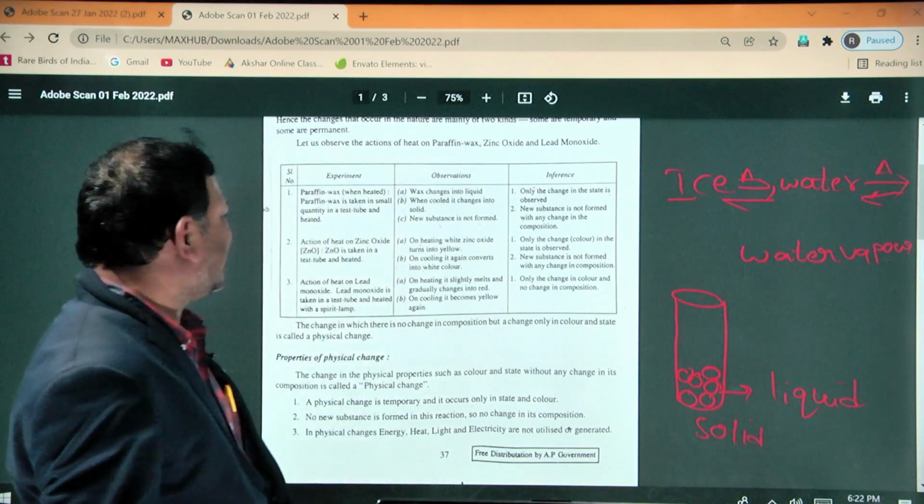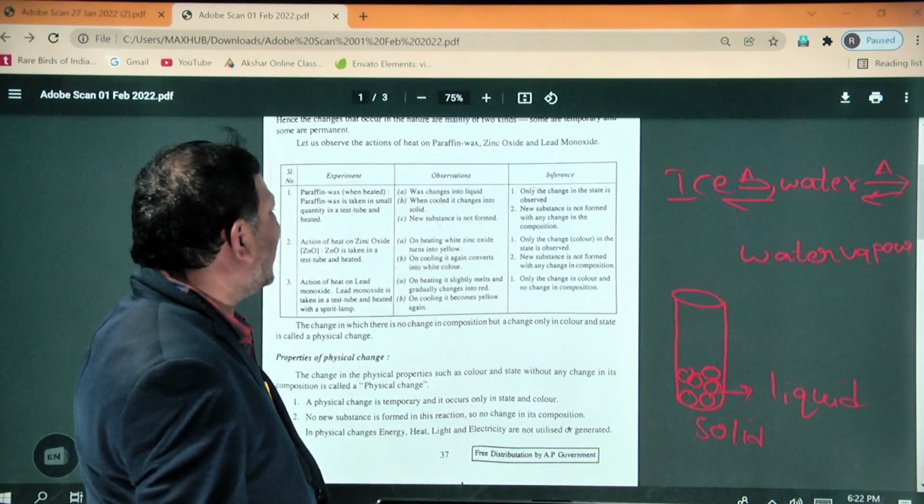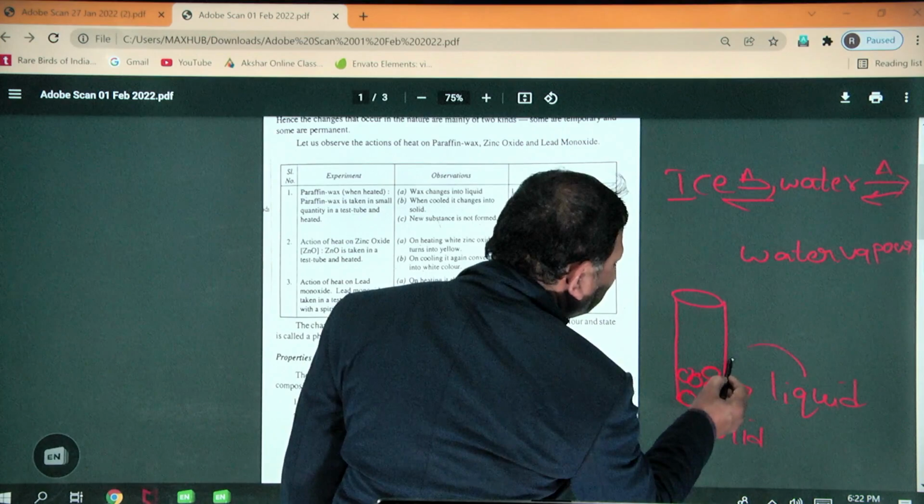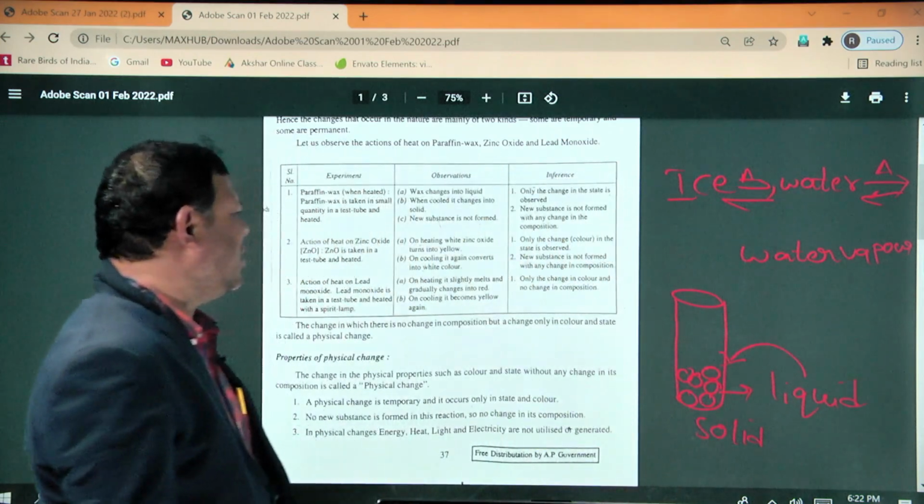When cooled again, it changes back into the solid state.